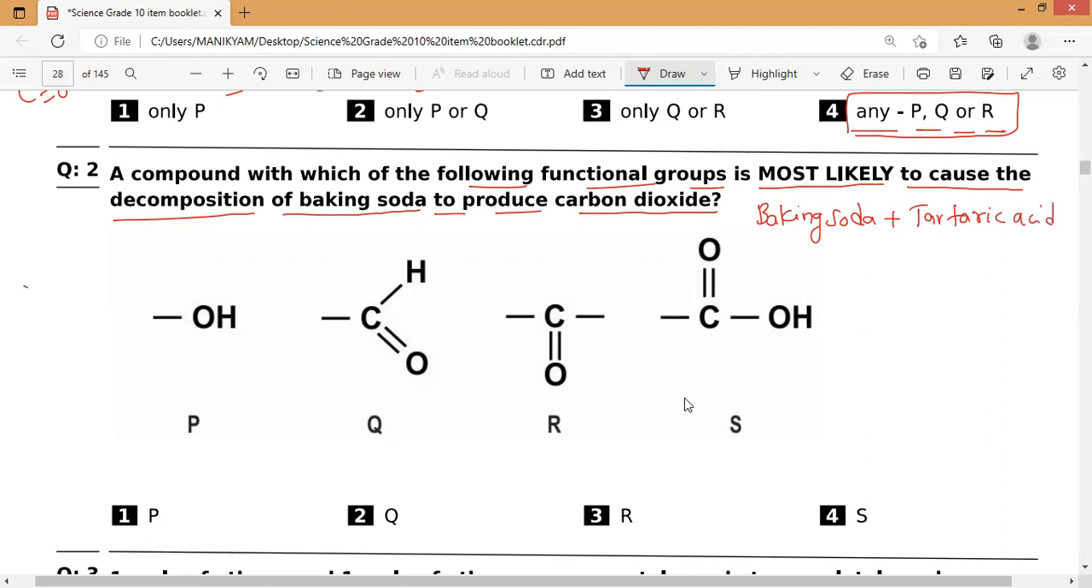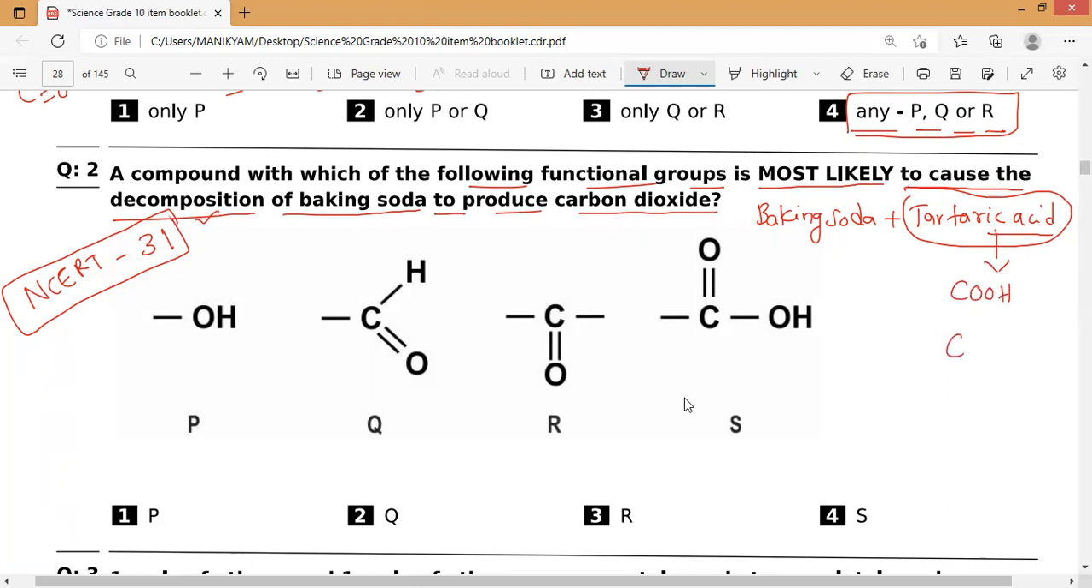If you check it in NCERT, page number 31, the uses of baking soda will have that. Baking soda plus tartaric acid, edible tartaric acid, or else we can add citric acid, whatever it is. So when they are asking which functional group is most likely to cause this decomposition reaction, they are the organic acids, or we will say carboxylic acids. For example, tartaric acid, citric acid, acetic acid, whatever it is. So what is the functional group present in this?